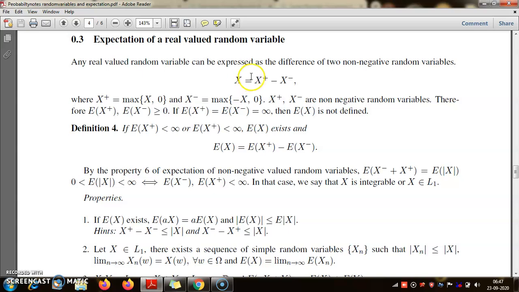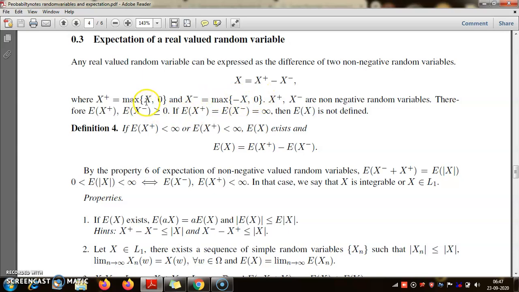Now to understand this equation, imagine any real number. Forget about mapping, we will understand this real valued mapping slightly later, but think of any real number, positive or negative. Suppose 5, then you can write it as the difference of maximum of 5 and 0 minus maximum of minus 5 and 0, right?